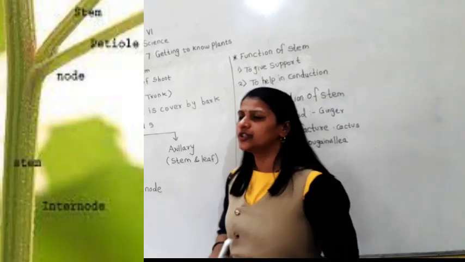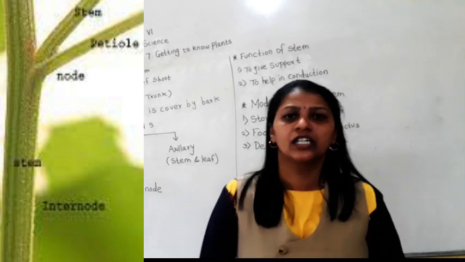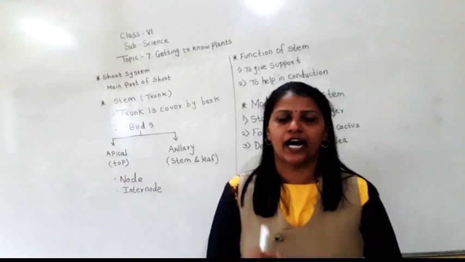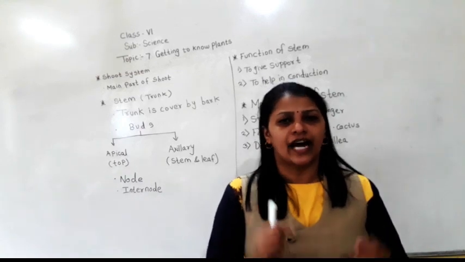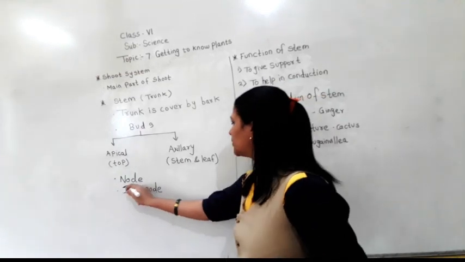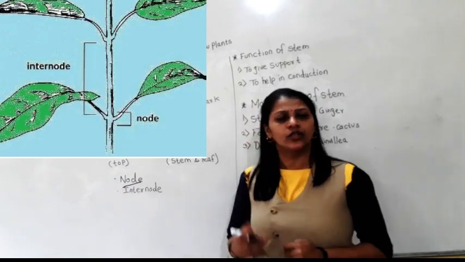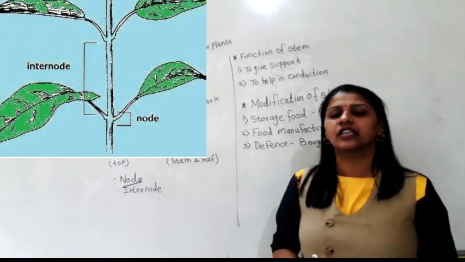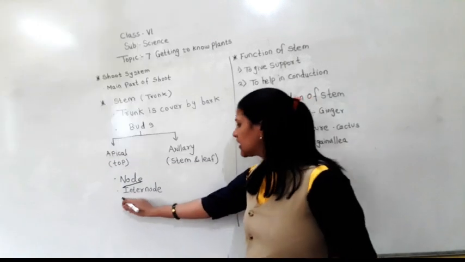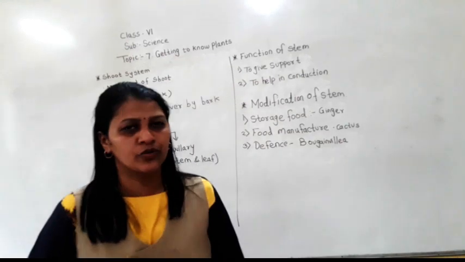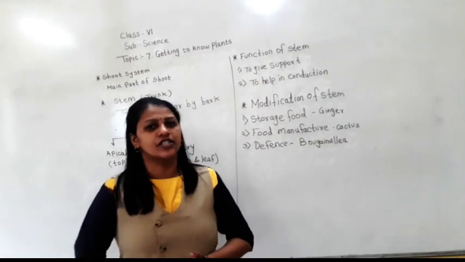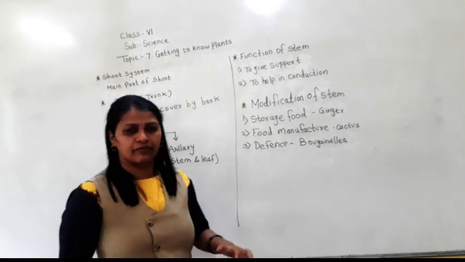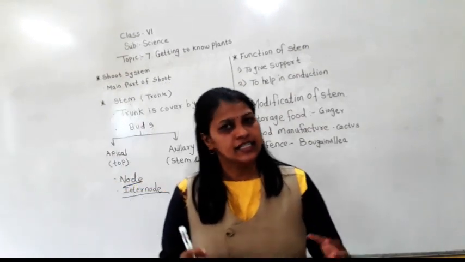Then if you look at the plant, the part of the stem where the leaf grows is called a node. And the distance between two nodes is called an internode. So these are the main parts of a stem.